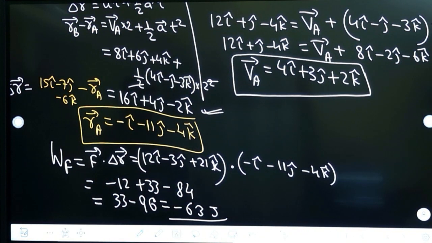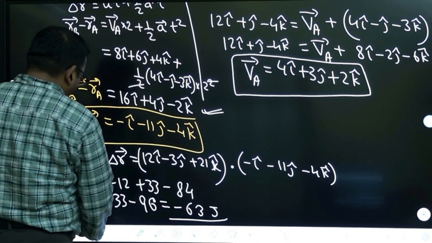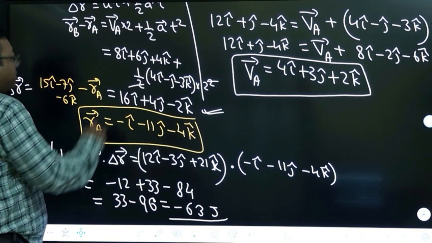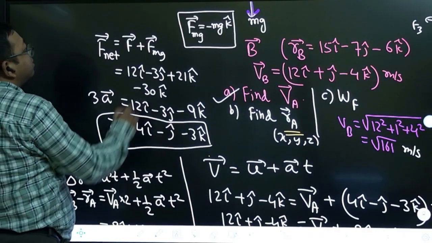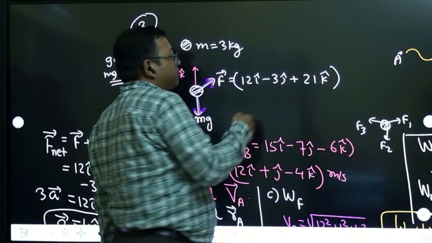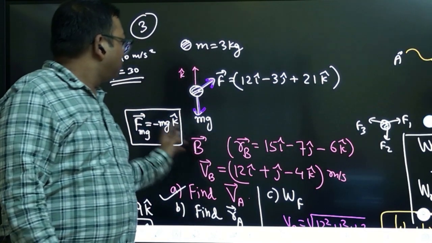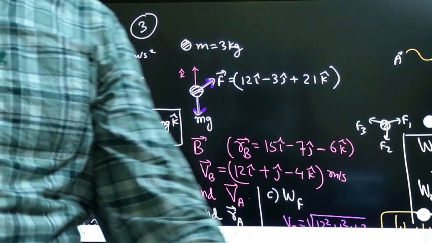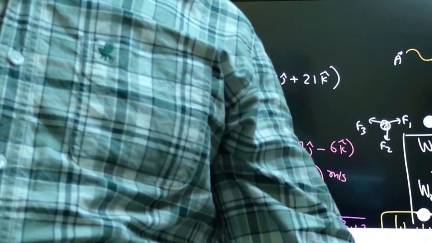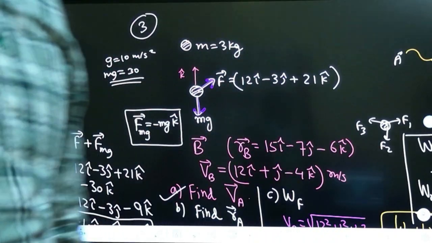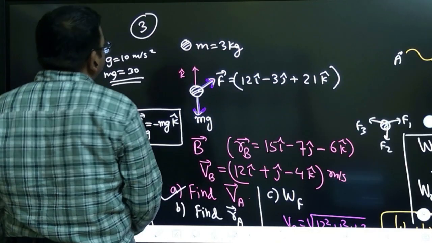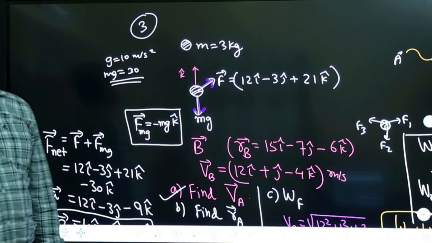Yes, sometimes we have to use integration. It is given here, now you see here: 12, minus 3, 21. Everything is constant. If it is variable, let's say it is in terms of t or in terms of x, y, z, then it will be variable and you have to do integration.